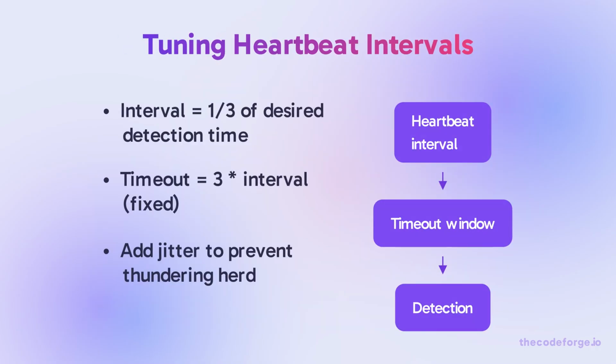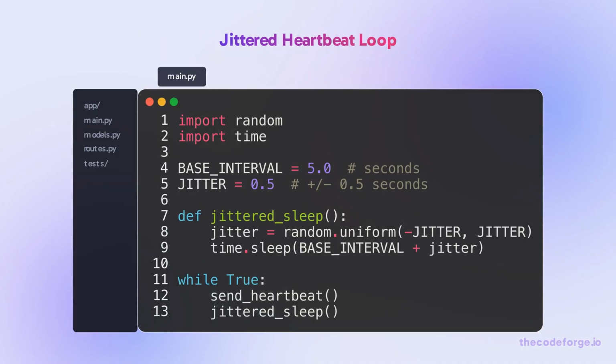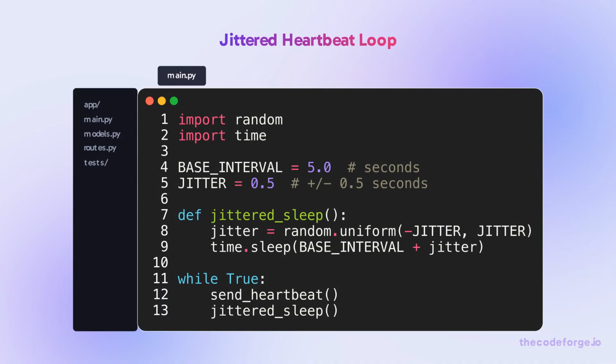Rule of thumb: set heartbeat interval to 1/3 of the desired detection time. For a 15-second detection, heartbeat every 5 seconds. With adaptive detection, set the suspicion threshold instead. Always add jitter. Without jitter, all nodes heartbeat at the same time, causing a spike in CPU and network. Add plus or minus 10% jitter to spread the load. This is critical when nodes restart simultaneously.